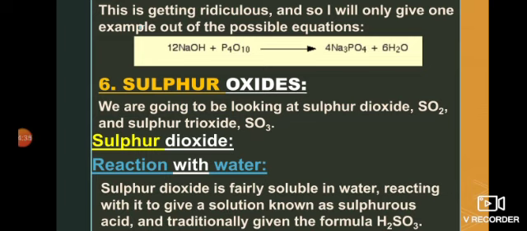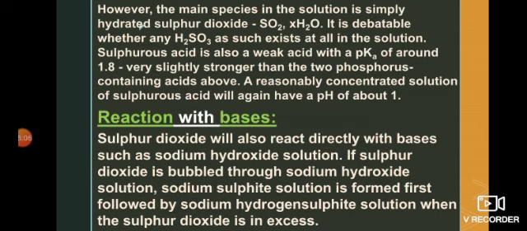Now number 6 is sulfur oxides. If we look at the oxides of sulfur, there are two types, as we discussed in the previous topic: sulfur dioxide and sulfur trioxide. First we will discuss sulfur dioxide and its reaction with water. Sulfur dioxide is fairly soluble in water. When it is treated with water, it results in the formation of sulfurous acid, which has the formula H2SO3.